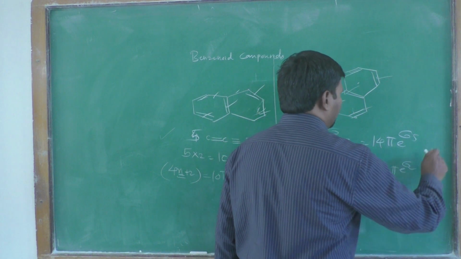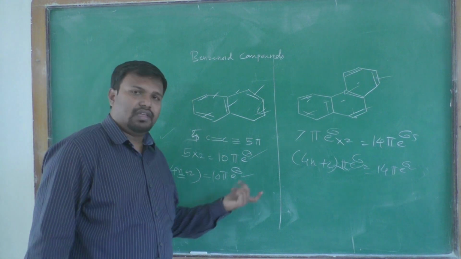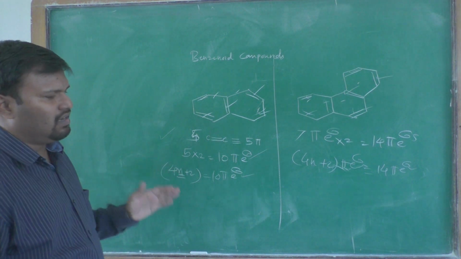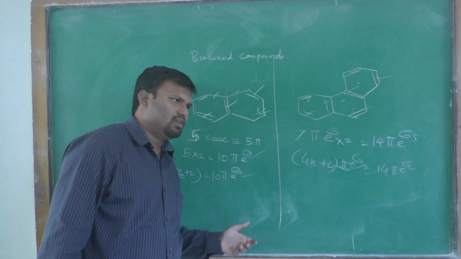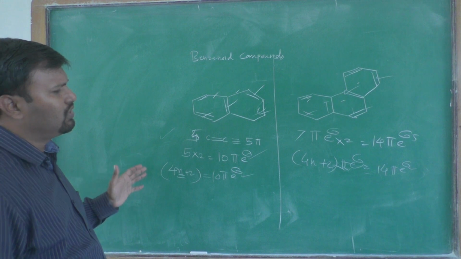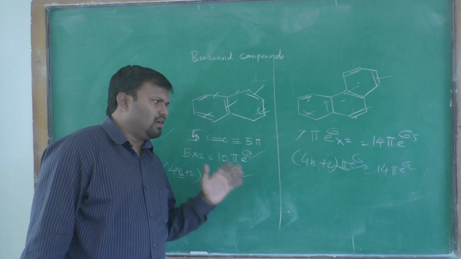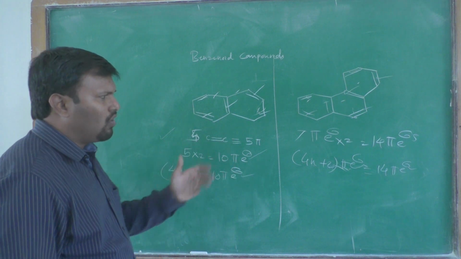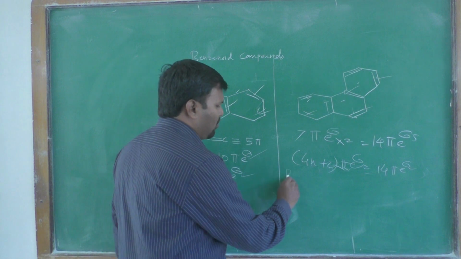It is a Huckel number. Therefore, phenanthrene is also an aromatic compound, a cyclic planar aromatic compound. These two compounds we have chosen here for understanding purposes and discussion. Okay, now this compound, according to the number of rings, this benzenoid compound is